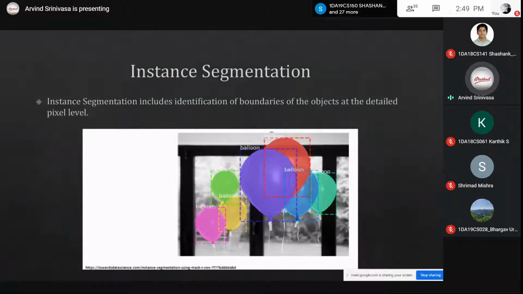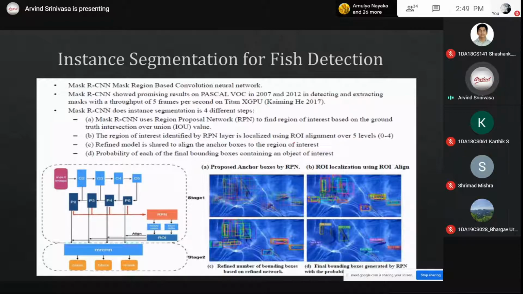Then we used an algorithm called instance segmentation. Instance segmentation identifies the boundary of an object in detail at the pixel level. You can see it has identified this balloon and also detected its boundary. This method is called instance segmentation. This deep learning architecture uses a method called region proposal network.